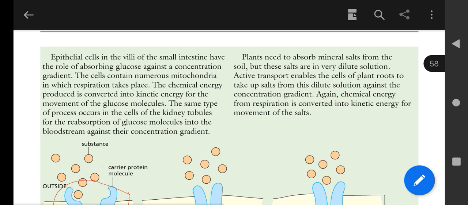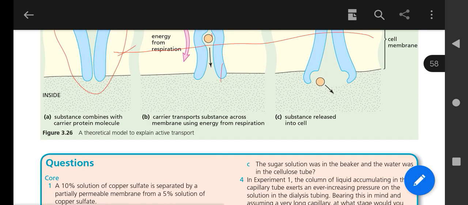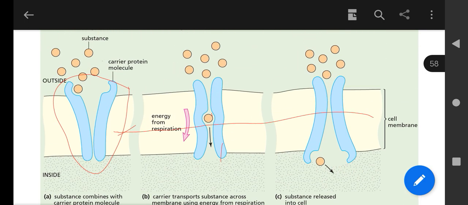Inside the plant there are more salts as compared to the soil, where there are fewer salts, yet plants still need to take up the salts, so there is a need for active transport. Again, chemical energy from respiration is converted into kinetic energy for the movement of molecules. This is a very important diagram for the concept.